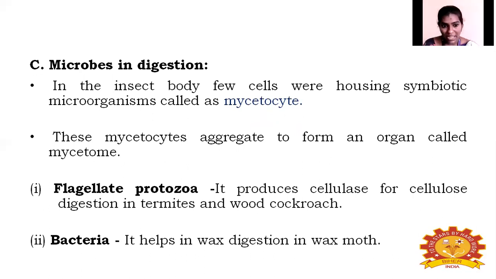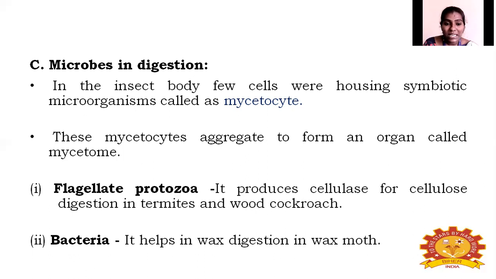In this organ, the flagellate protozoa will be there. These flagellate protozoa are normally present in cockroach and termite. They produce cellulase, which breaks down cellulose in digestion in termite and cockroach.